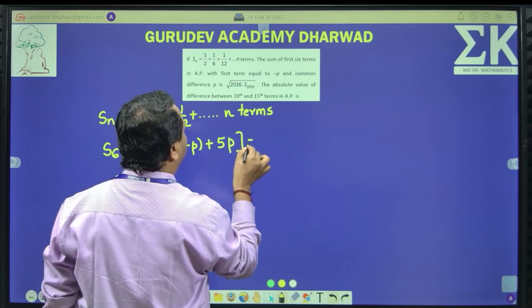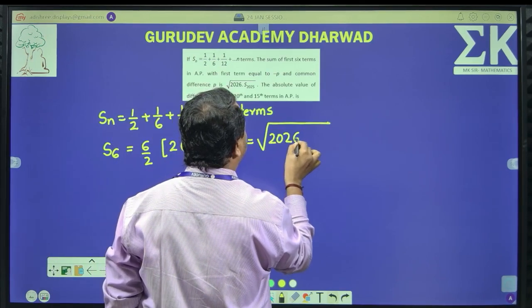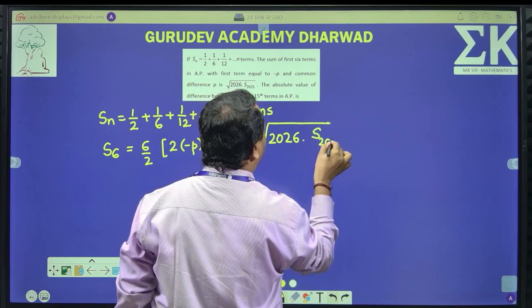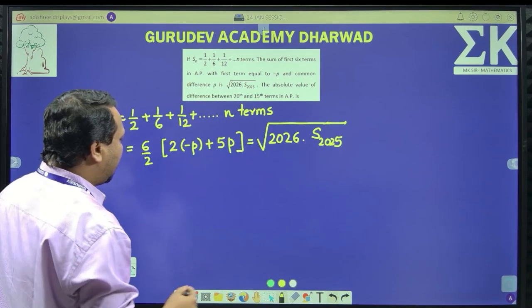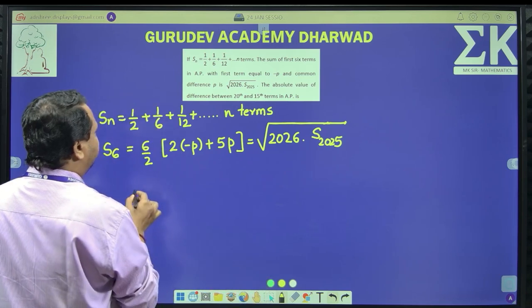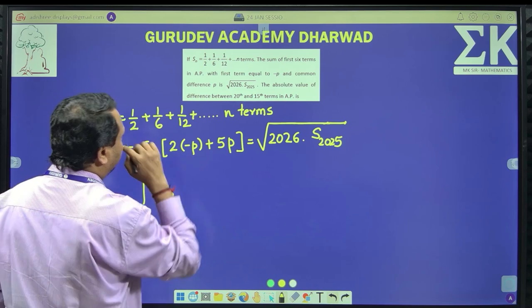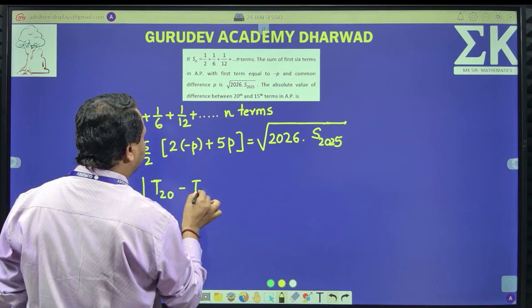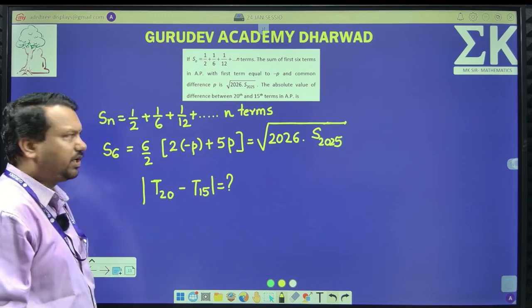N is 6 here, so n minus 1 is 5. S6 is equal to square root of 2026 into S2025, the sum of 2025 terms. Then the absolute value of the difference between the 20th and 15th term is the question. Clear? This is what he has given.